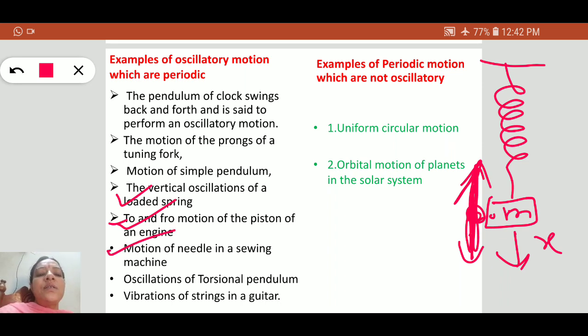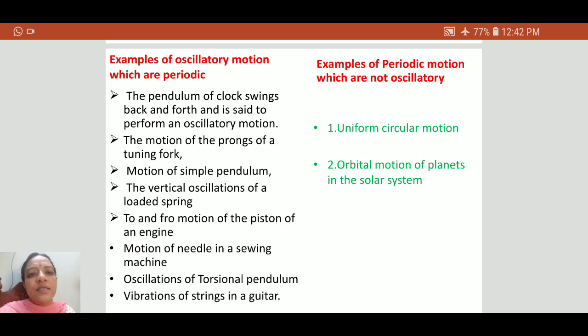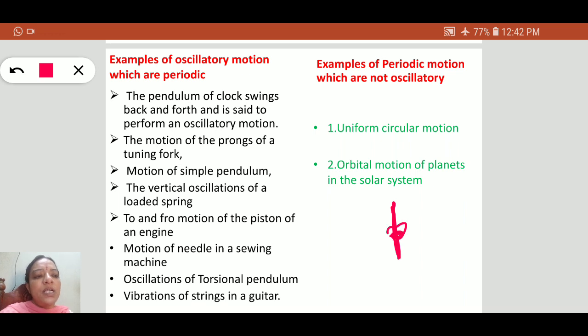Next, this is the best example in our daily life of oscillatory motion, that is the motion of the needle in a sewing machine. The sewing machine makes vibrations, makes oscillations like this. This is the sewing machine. This is the main position. It makes oscillations to and fro like this. So the motion of the needle in a sewing machine is periodic as well as oscillatory.